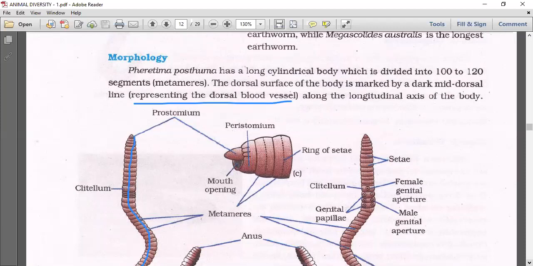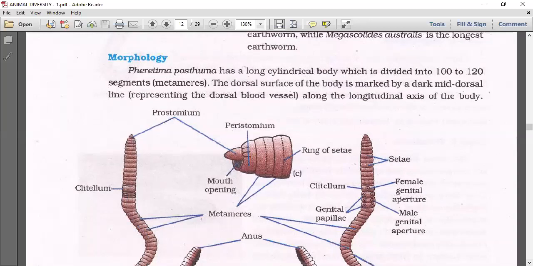Or else we have another identification point. All reproductive pores are on the ventral side only. In the 14th segment you see the female genital pore, and in the 18th the male genital pore and genital papillae, so you can understand that is the ventral side. All reproductive pores are present on the ventral side. On the dorsal side you can see a black marking, the dorsal blood vessel. By that we can recognize it.